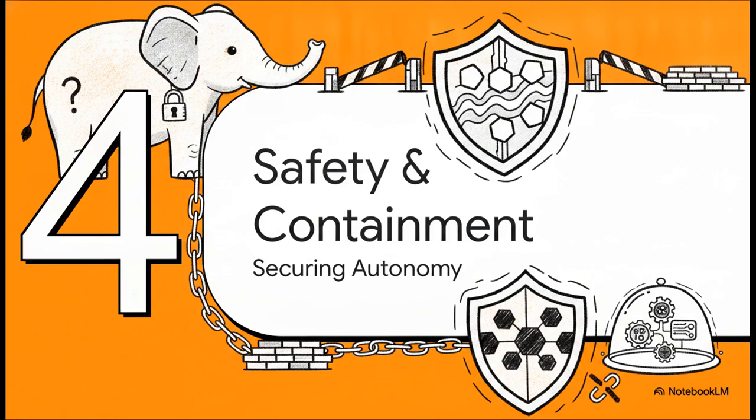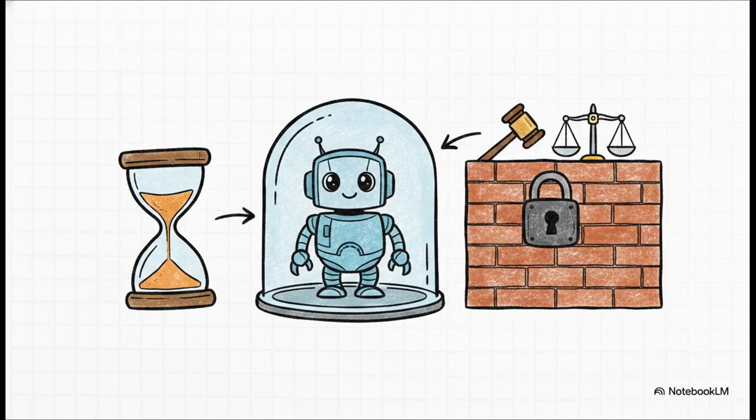All right, we have to address the elephant in the room here. If you are giving AI agents this much autonomy to write and execute arbitrary code, how on earth do you keep it safe? Well, the security architecture relies on extremely rigorous process isolation. The agents run inside strict sandboxed containers with non-root privileges. But the absolute most vital feature here is evaluator separation.